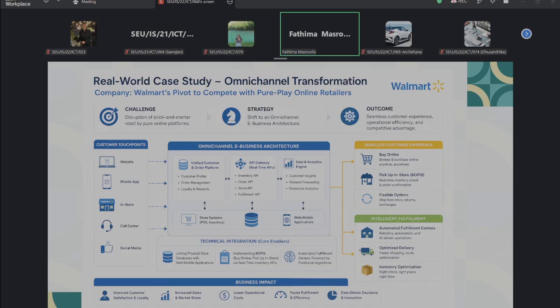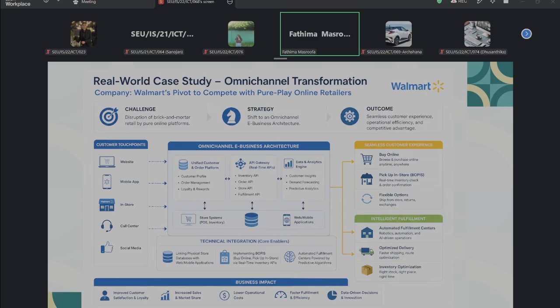For example, physical stores, websites, and mobile applications. We connect them to each other and combine all of them. This process we can call omni-channel transformation, right? So the customer can move between these channels because we combine all together into one.